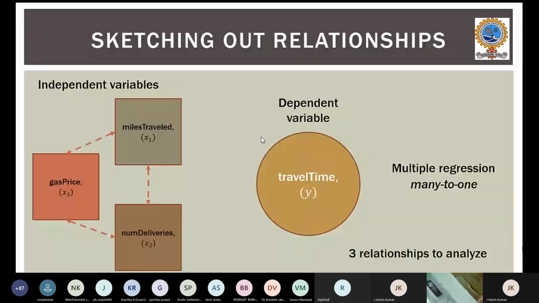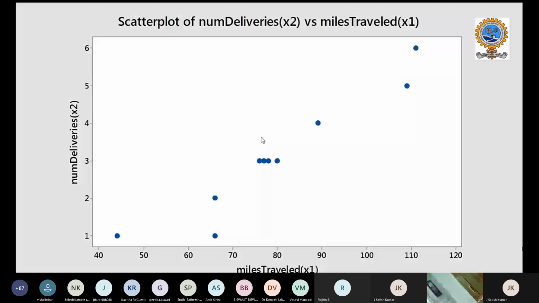Now we will try to analyze the independent variables among each other. Now we will plot the values. In the first plot, I try to understand the relationship between miles traveled and number of deliveries.